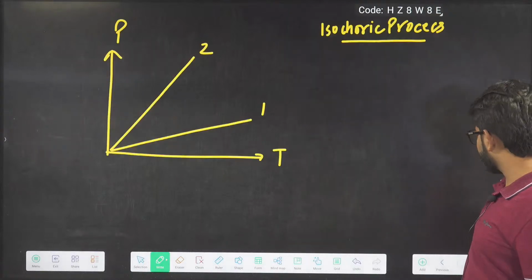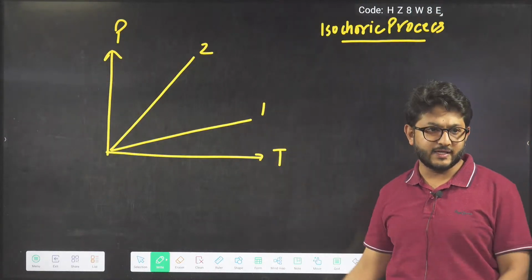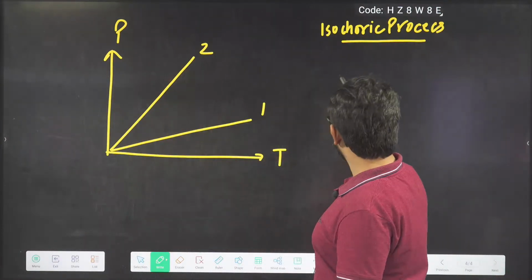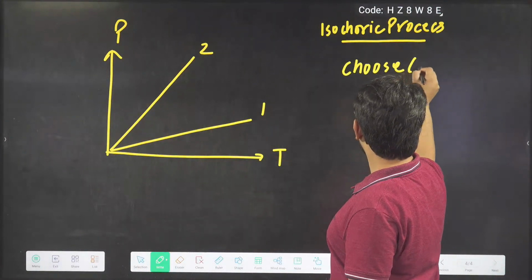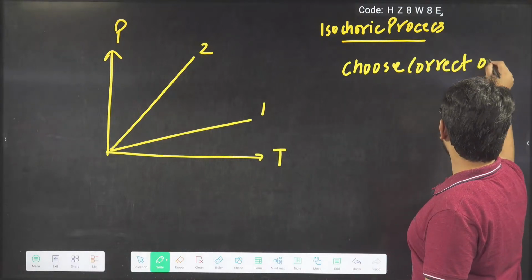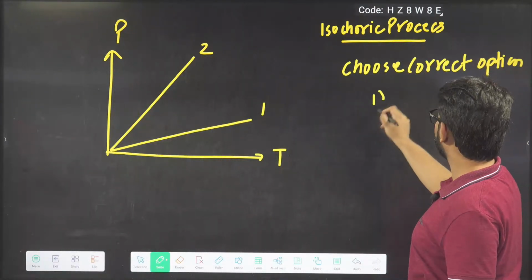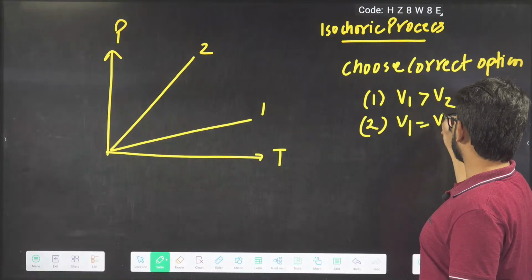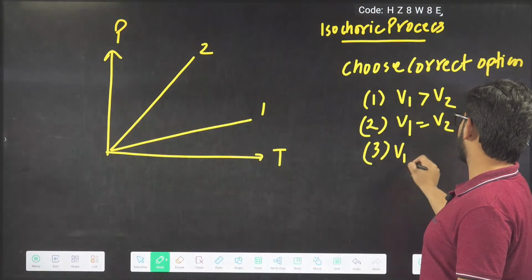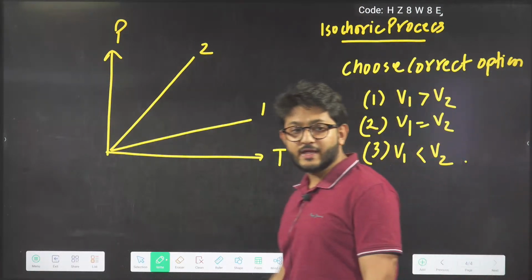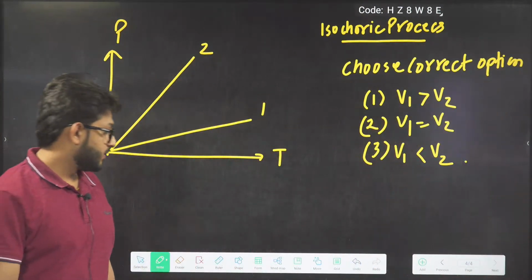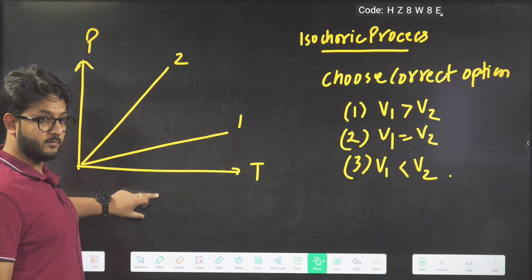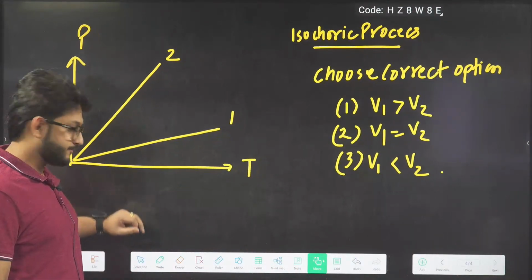So these two curves are given in the exam. For an isochoric process, curve number 1 and curve number 2 are given. Choose the correct option. First, V1 more than V2. Second, V1 equal to V2. Third, volume of 1 less than volume of 2. Given that n and R are the same for both.